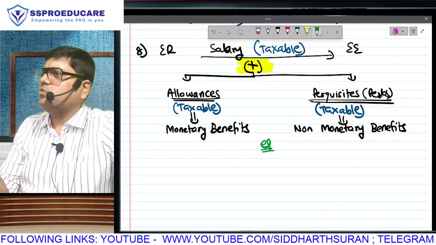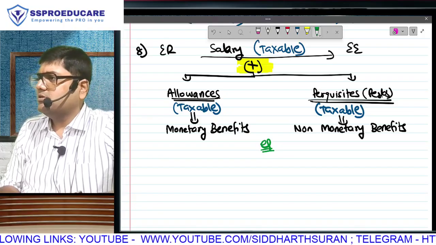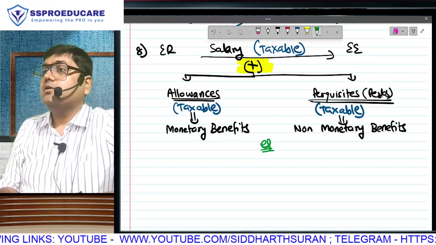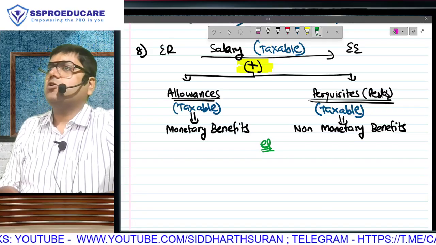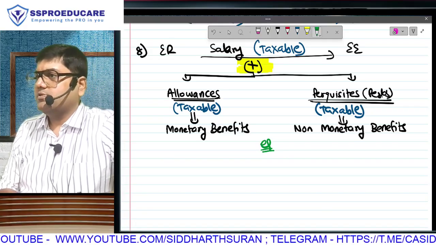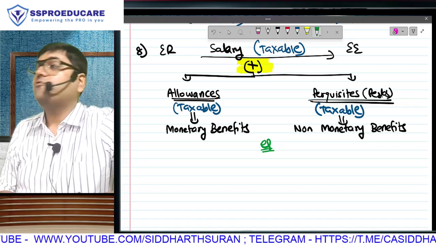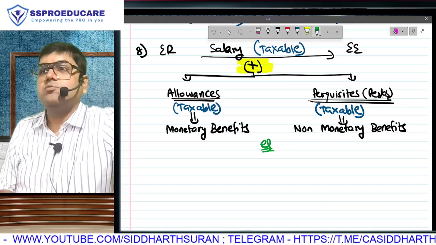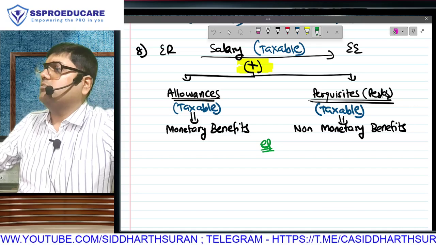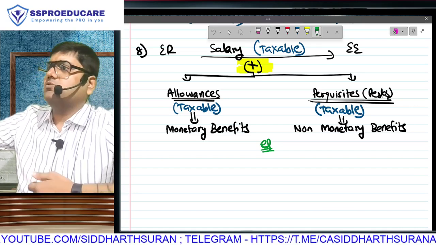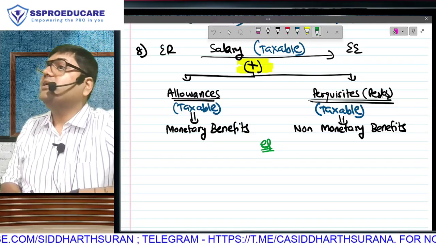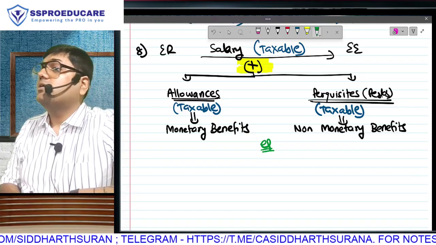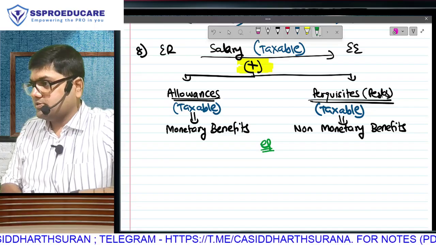So that 1 lakh, 2 lakh, whatever you receive, is that taxable? Plus, over and above that, you will get some additional benefit. For example, you tell your boss, sir, 1 lakh per month is good enough, but not good enough for Mumbai. Because in Mumbai, I have to take a house. So 1 lakh per month will go away in the house itself. Then what? So please give me something extra for accommodation purposes.